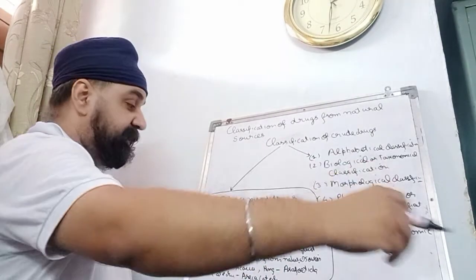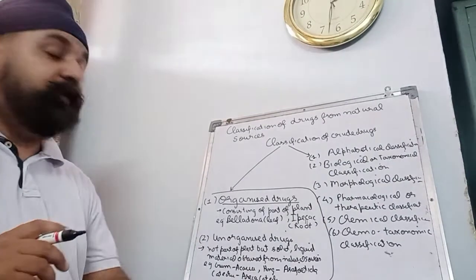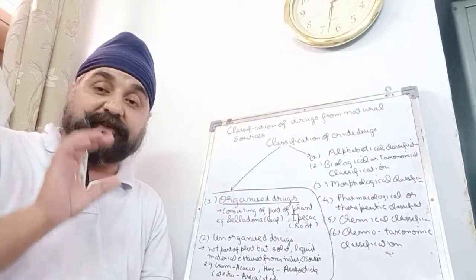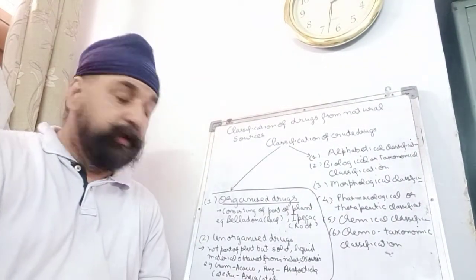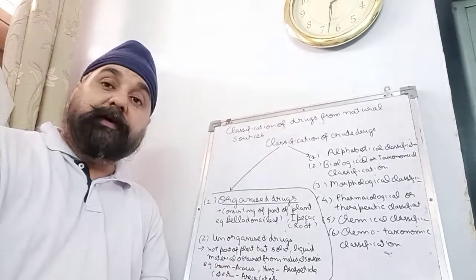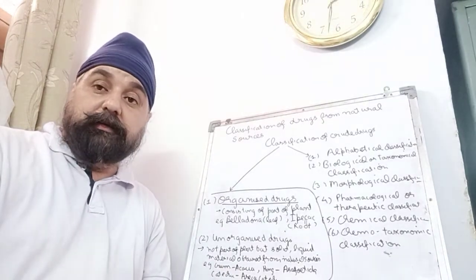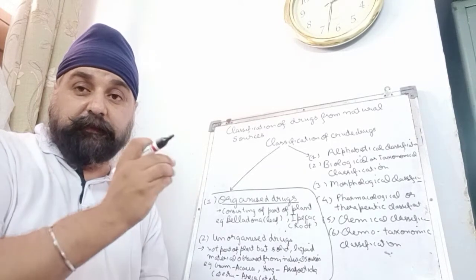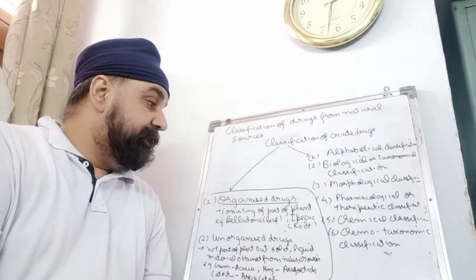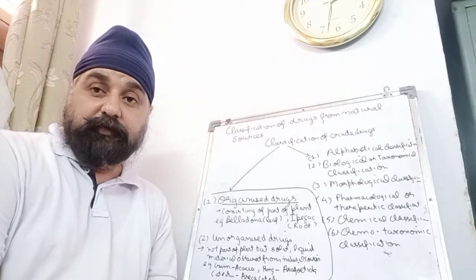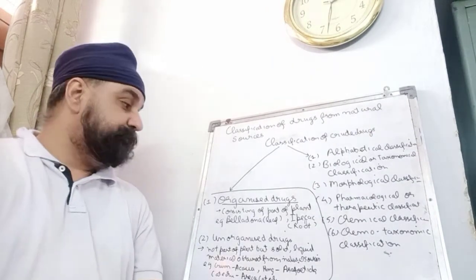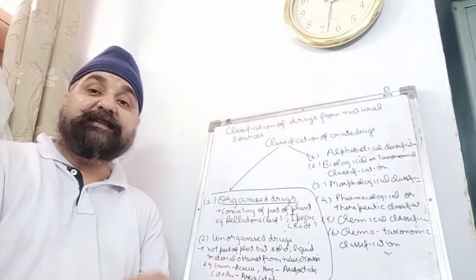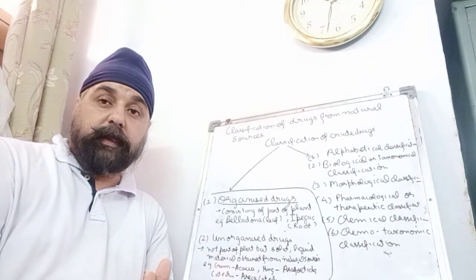Now, organized drugs consist of parts of the plants. For example, belladonna, the leaves of the plant from the belladonna. Then ipecac plant, we obtain the roots of ipecac. So this is called organized drugs.